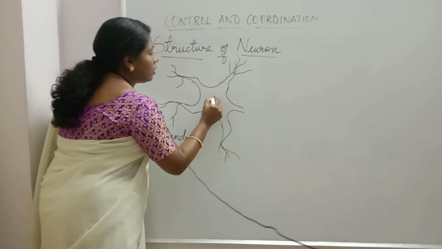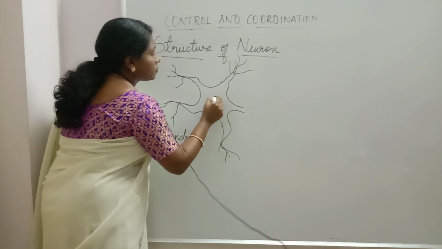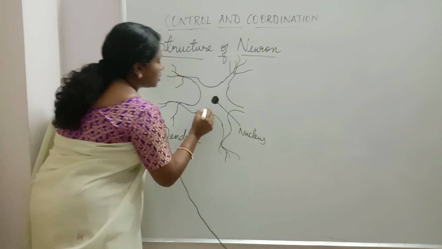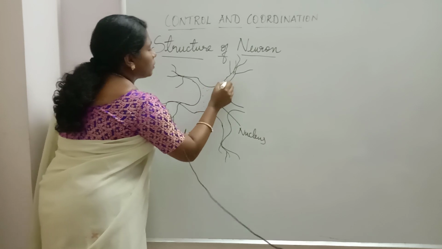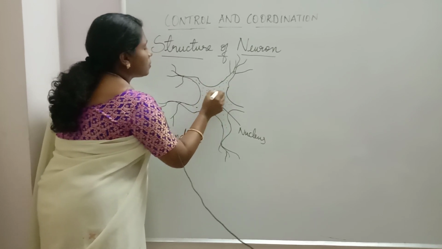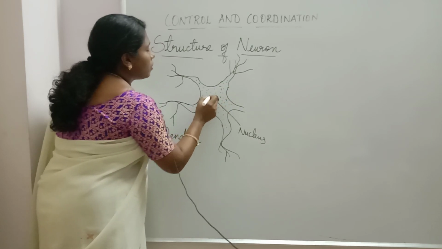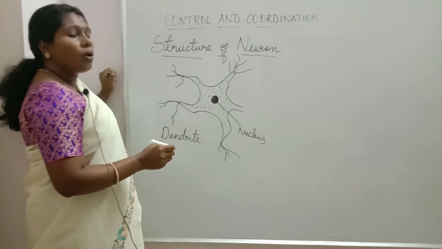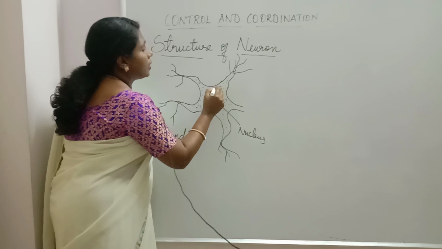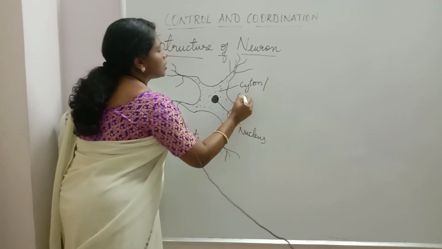This is the cell body, or another name is cyton. This is the nucleus of the cell body. These dot-like structures are the cytoplasm of the cell body. The cytoplasm contains mitochondria, Golgi bodies, ribosomes, lysosomes, just like the structure of a cell. Another name for the cell body is cyton.